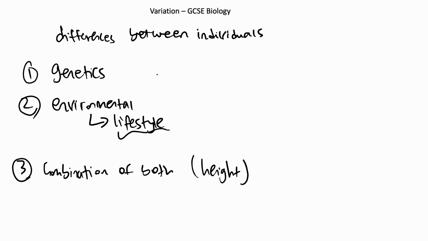Imagine your genes and your parents are both super tall. If you're malnourished and you're living in Africa, not stereotyping, but imagine you're in some poverty-stricken country where you don't have enough food. Well, even if your parents are both tall and both pass on the genes to become tall, if you don't have enough food, which is the environmental factor, you're still not going to become tall. So it's dependent on both the genetics and environmental. And an example of that would be height.